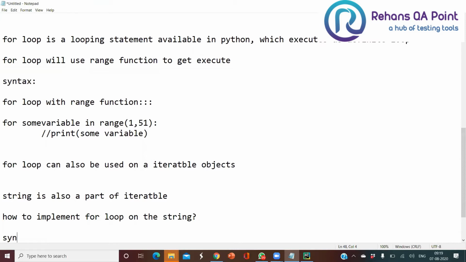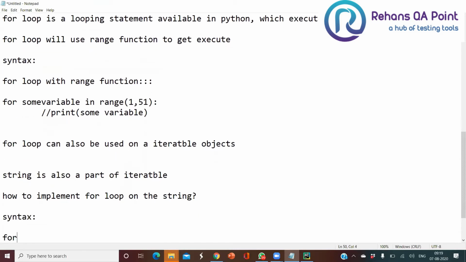See, the syntax is going to look like this: for some variable, whatever name you want, give some variable, in what? The string name. Whatever string you have, just give the string here. So I'm going to keep it as a string or string variable, no matter whatever it may be.